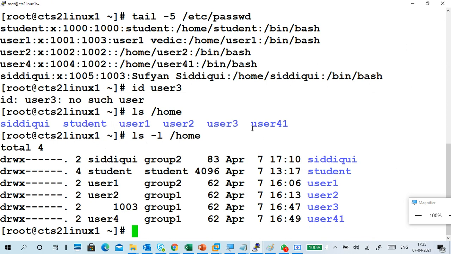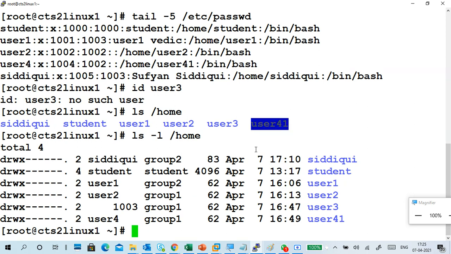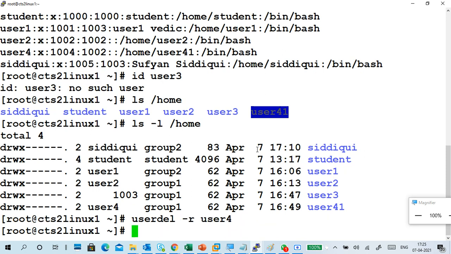I want to delete user4, and the user4 home directory should not be there. So I want to delete the user home data also. I am deleting user4 and its home directory in a single command: userdel space -r user4, enter.